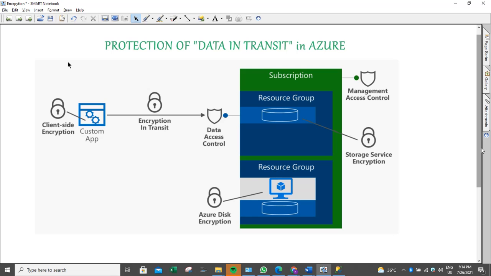In some circumstances, we may want to isolate the communication channel between on-premises and cloud infrastructures using a VPN. When moving data from on-premises infrastructure to Azure, we will consider appropriate safeguards such as HTTPS or VPN gateways. When sending encrypted traffic between an Azure virtual network and an on-premises location, we will use the VPN gateway.